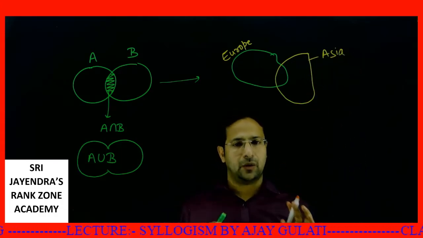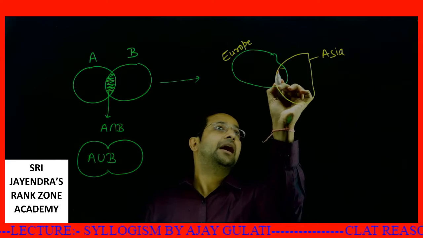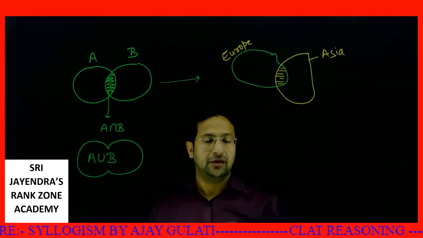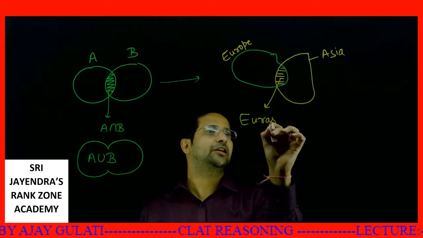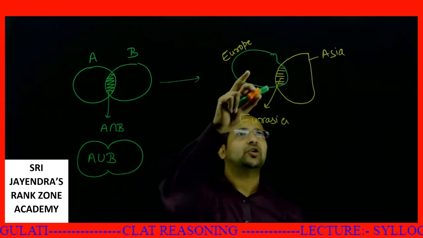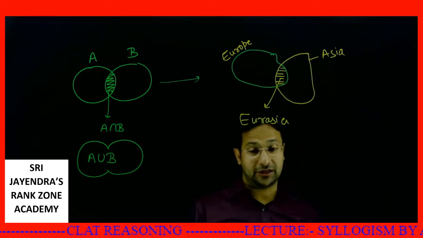It does not matter how I draw. This part is common. This is called Eurasia, Europe plus Asia. This is like Europe intersection Asia, or Eurasia.